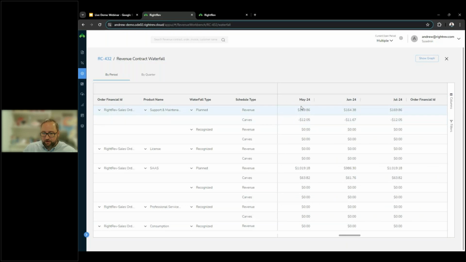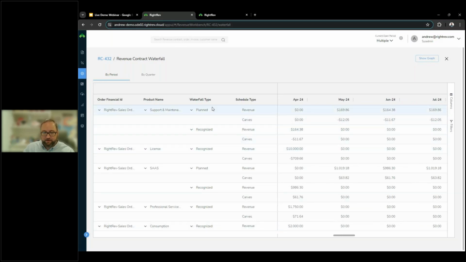So there is a carve out also being handled as part of the SSP allocation process, and we're rolling that in as part of the planned amount for this specific product. Additionally, I'm seeing that we've also done recognition here in April, so I can see what's been planned versus what's been recognized. And I have that again for every single product on our revenue contract that has been planned.